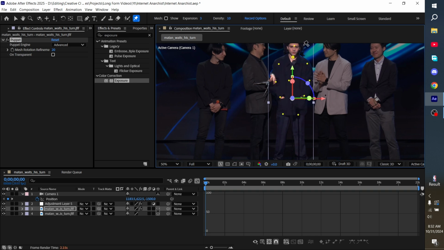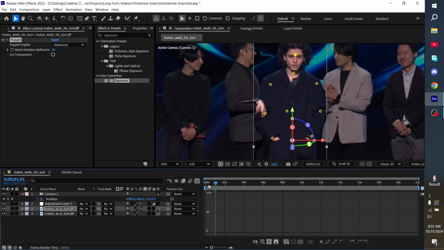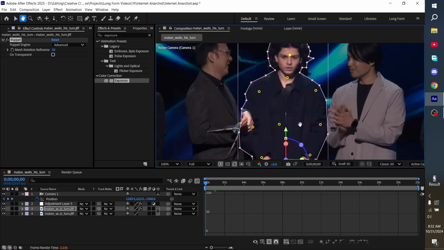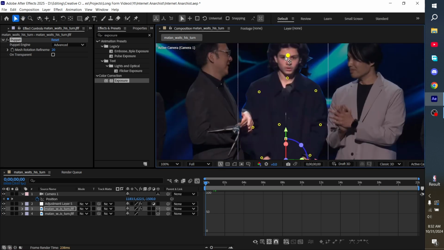Alright, so now if we move this, as you can see, the head is going to move. So now what we're going to do is go around 1:15 seconds. So go to the first frame, right? And move the head a little bit to the left. Something like this.